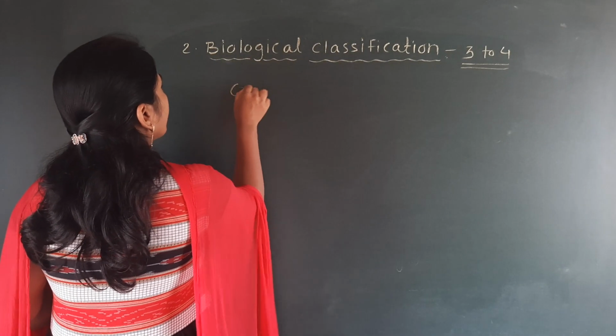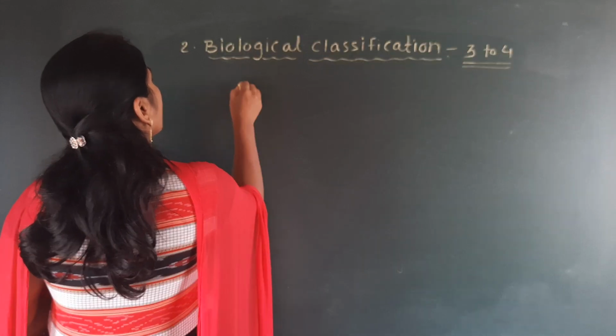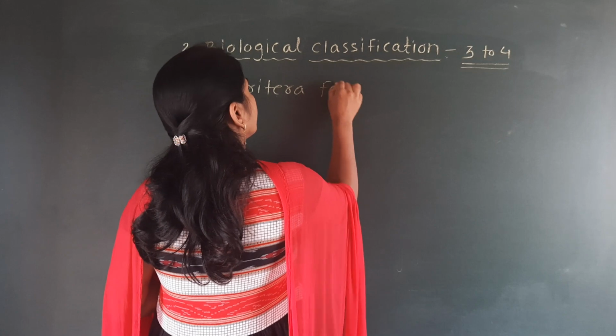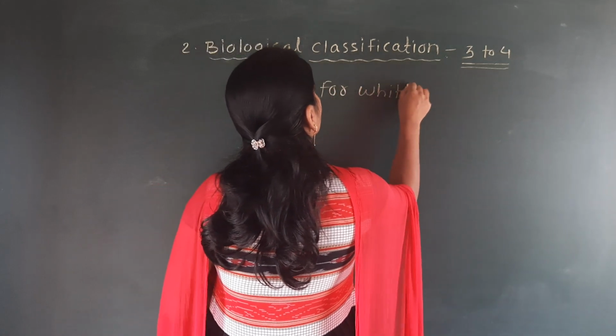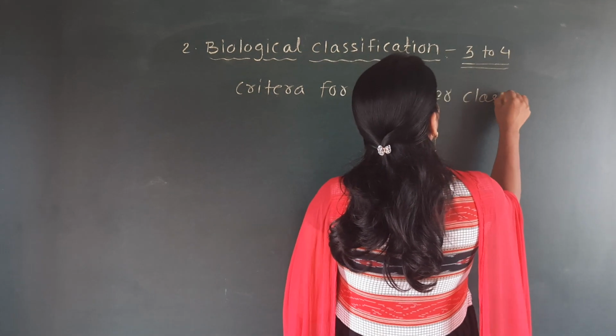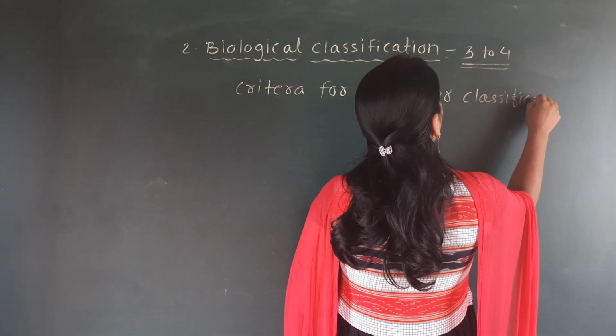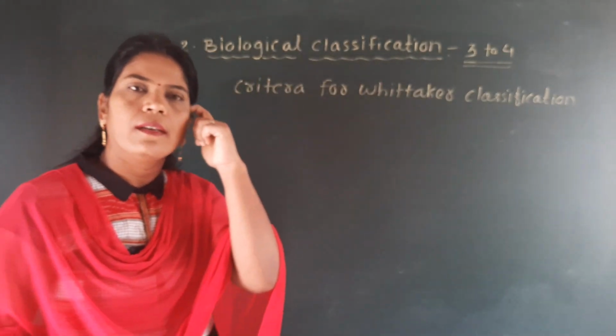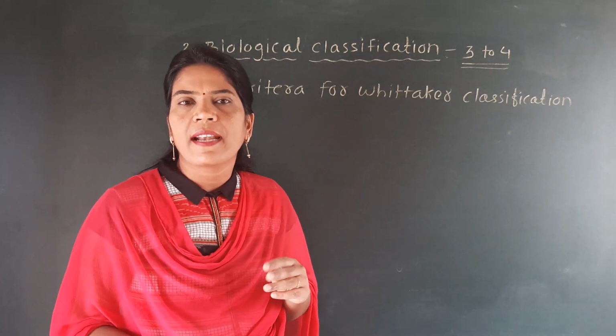So the next point is criteria for Whittaker classification. Which is this criteria?